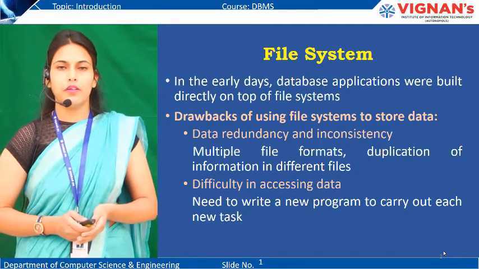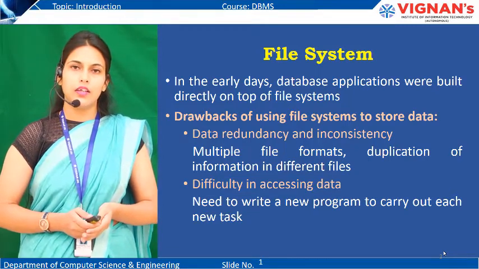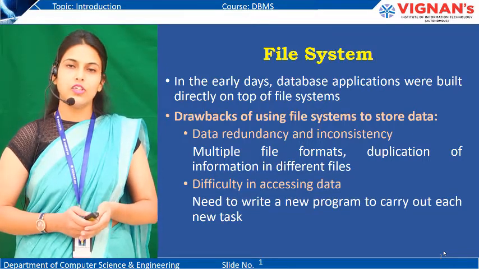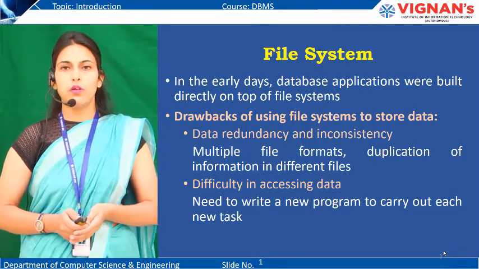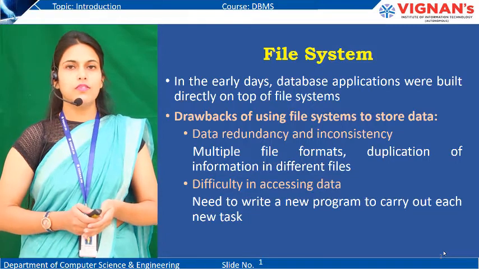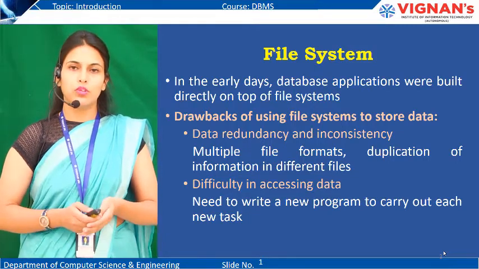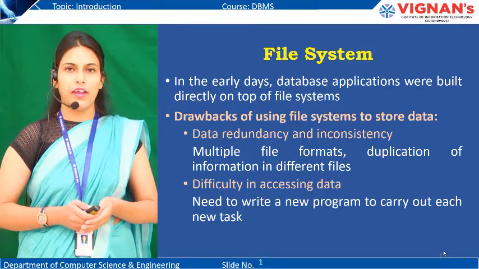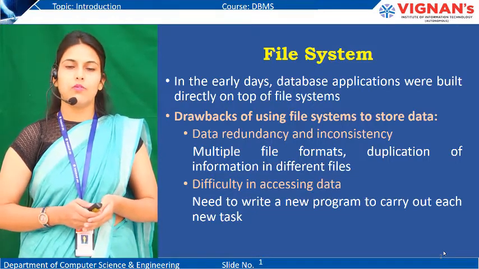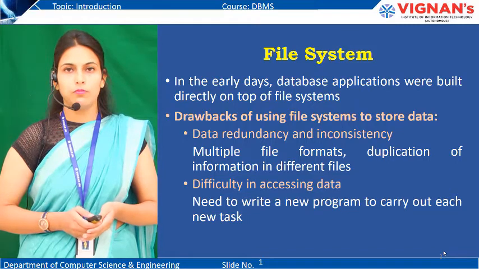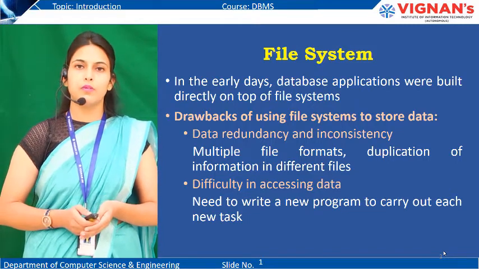For example, if I am maintaining the details of my students and I share the file with principal office. After one semester, if some of the students changed their phone number, that change I will bring in the file that I am having. But what about the duplicate copy of that file which I shared with principal office?